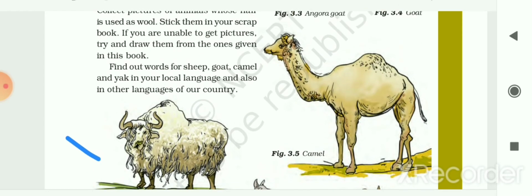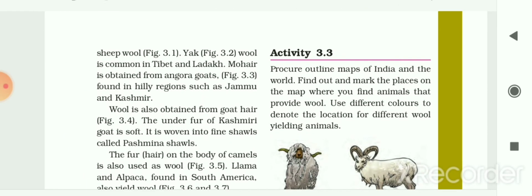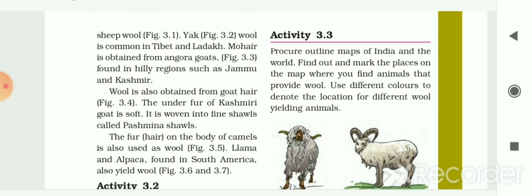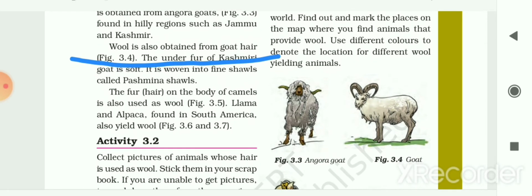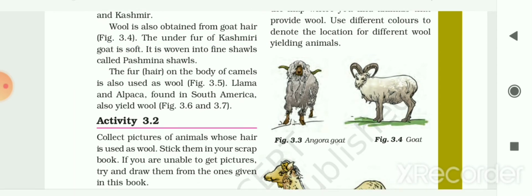Yak also gives us wool, which is known as yak wool. It is commonly found in Tibet and Ladakh. Next is mohair, which is obtained from the Angora goat, shown to you here in picture 3.3, and it is mainly found in hilly regions such as Jammu and Kashmir. The Angora goat also gives us wool. The wool is obtained from goat hair, shown here in figure 3.4. The underfur of the Kashmiri goat is soft. It is woven into fine shawls called pashmina shawls.